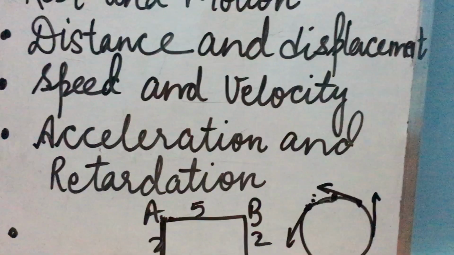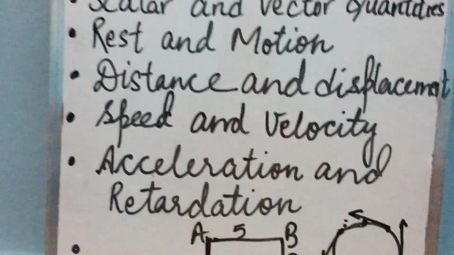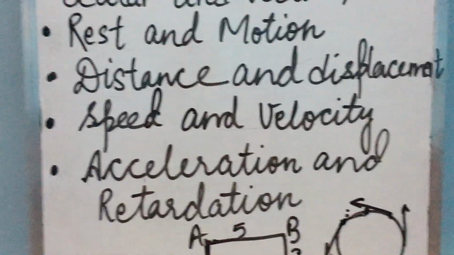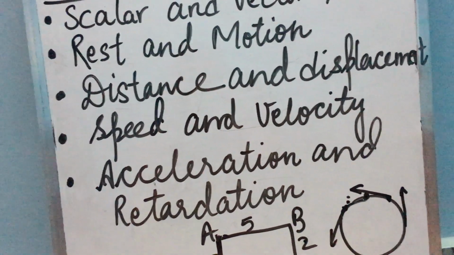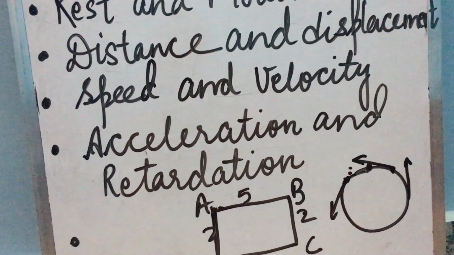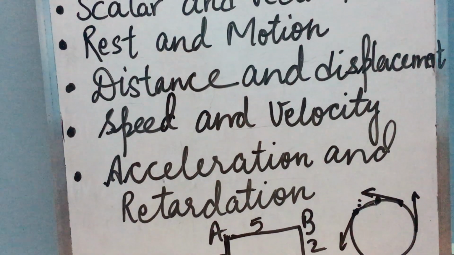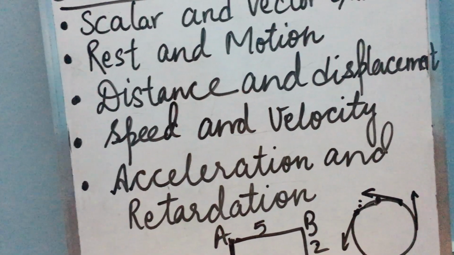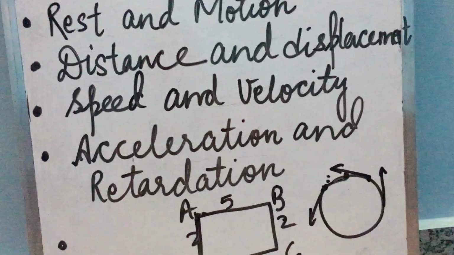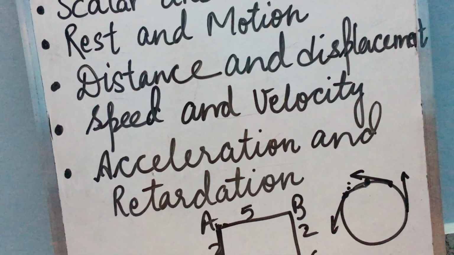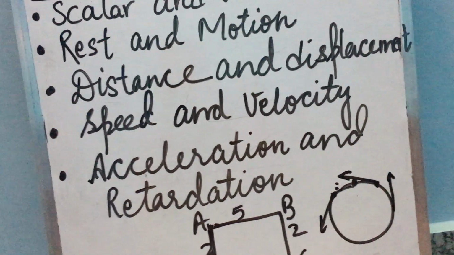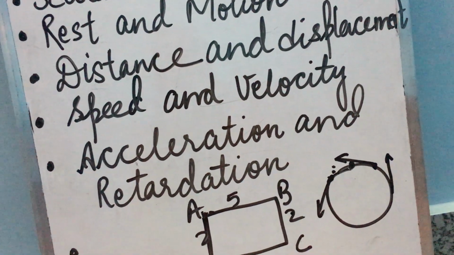Okay. Now again the differences between speed and velocity. First of all, speed is a scalar quantity and velocity is a vector quantity. Speed is distance upon time, whereas velocity is displacement upon time. After one round in a circular path, the average speed is not 0, whereas after completing each round in a circular path, the average velocity is 0. Why is it 0? Because direction is changing.